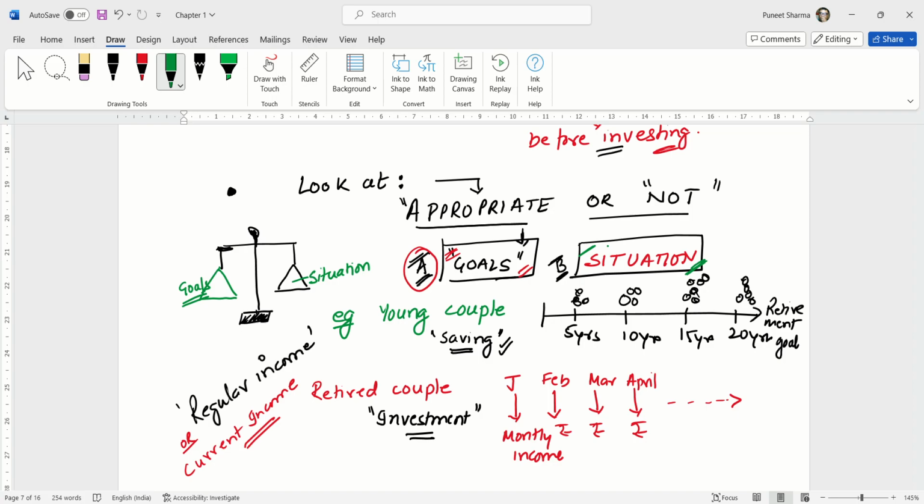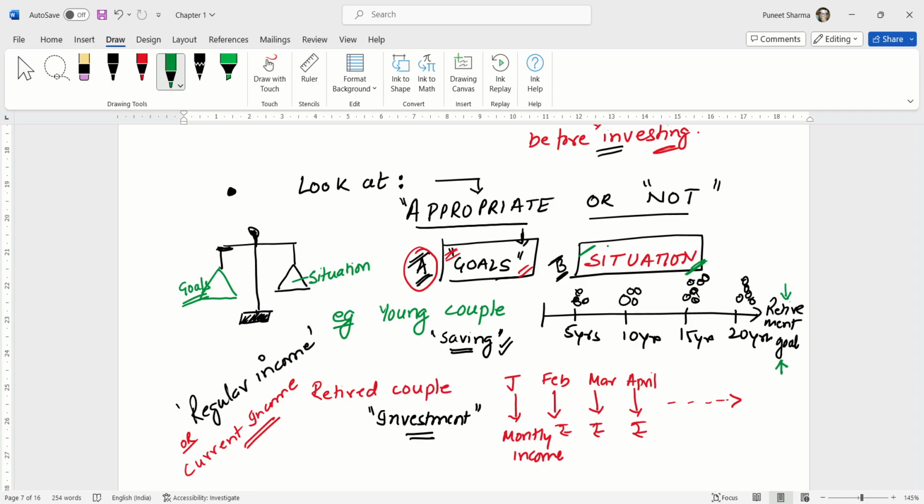Let us take an example here. We are talking about a young couple who are newly married and have just started an independent life of their own. They have financial goals coming in front of them in 5 years, 10 years, 15, 20, and the biggest of all, their retirement goals.